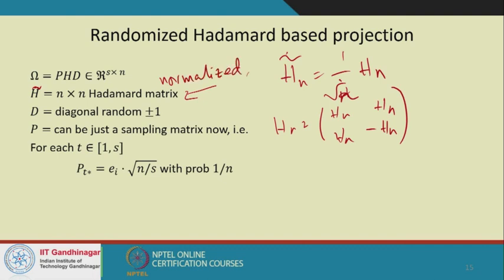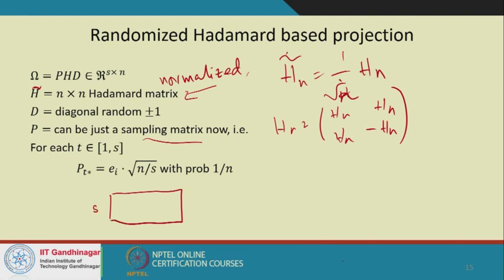Then we take the diagonal ±1 matrix that randomizes this transformation. And furthermore, after that we had a sparse Gaussian matrix. We don't really need a sparse Gaussian matrix right now. What we can do is just take a sampling matrix. So what is really a sampling matrix? A sampling matrix is something very simple.